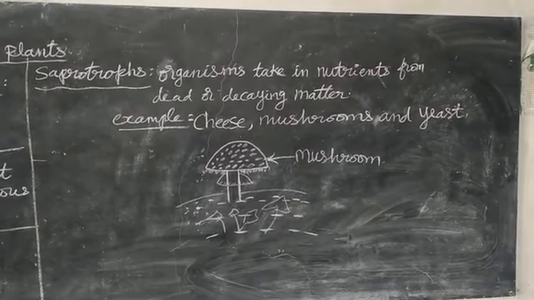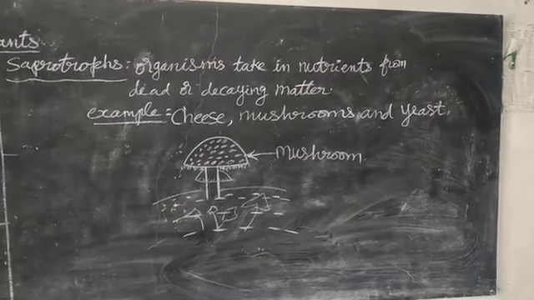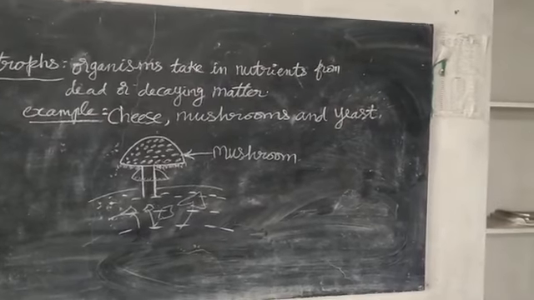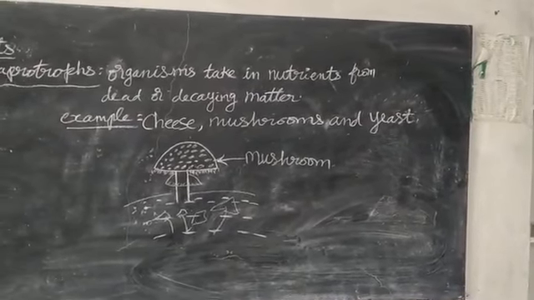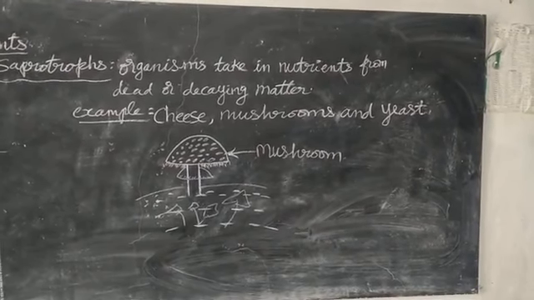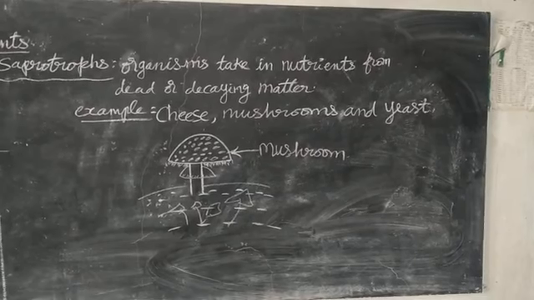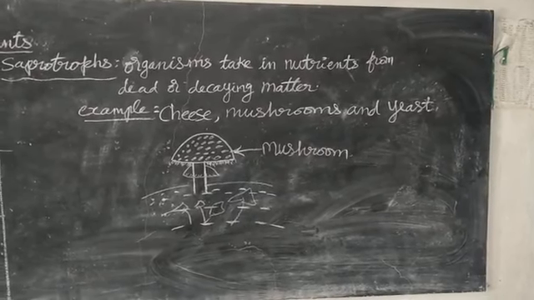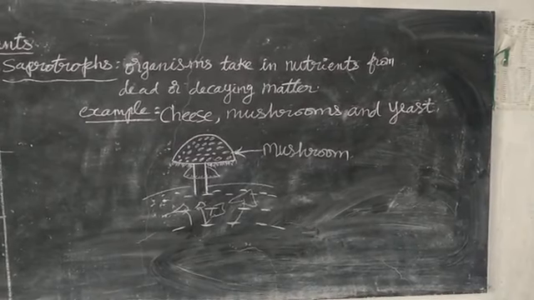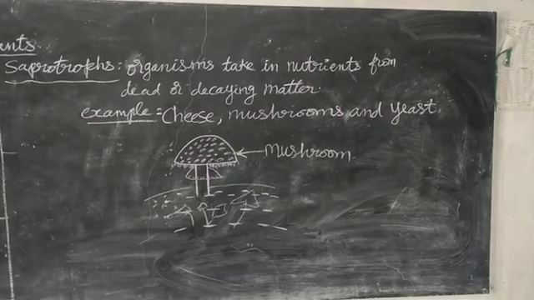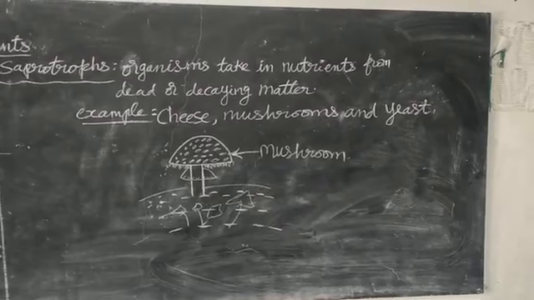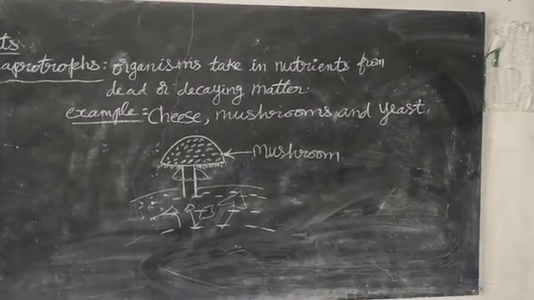Examples here: cheese, mushroom, understood, and yeast. There are useful fungi also. For example, mushroom and cheese also. Cheese means in Kannada they will call it ginna. Cheese is also fit for eating. It is very tasty. In villages, people know what cheese is. In a bakery also, you will get cheese. It is edible. You can eat that cheese. Very tasty. Next, mushroom. Some mushrooms are eatable, edible.